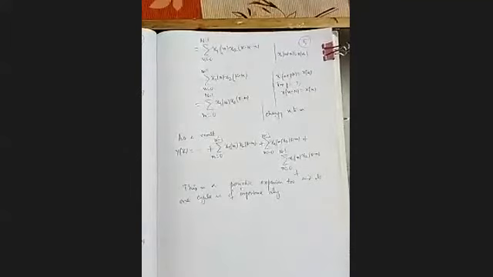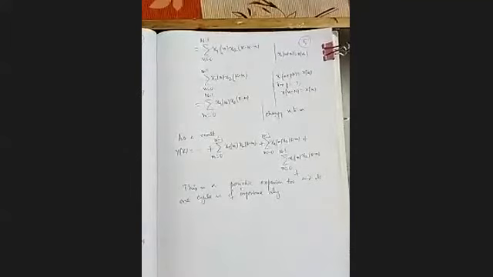It is obtained as yk equal to summation x1 of m modulo n, x2 of k minus m modulo n, m varying from 0 to n minus 1.